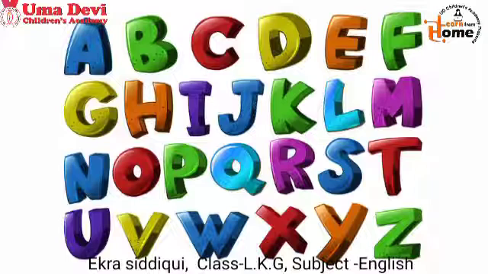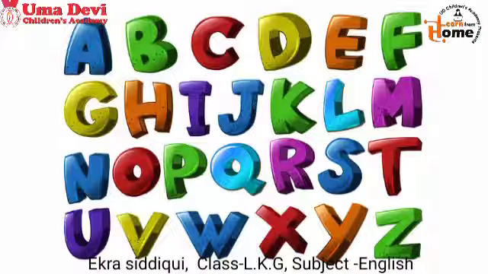Kids, can you tell me how many letters are there in the alphabet? There are 26 letters in the alphabet. But there are 5 magic letters in the English alphabet. Those are called vowels and the rest of the letters are called consonants.